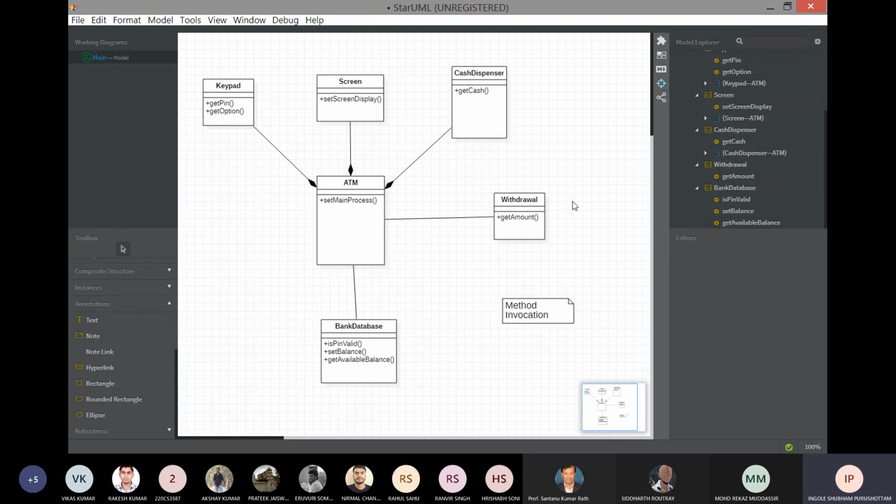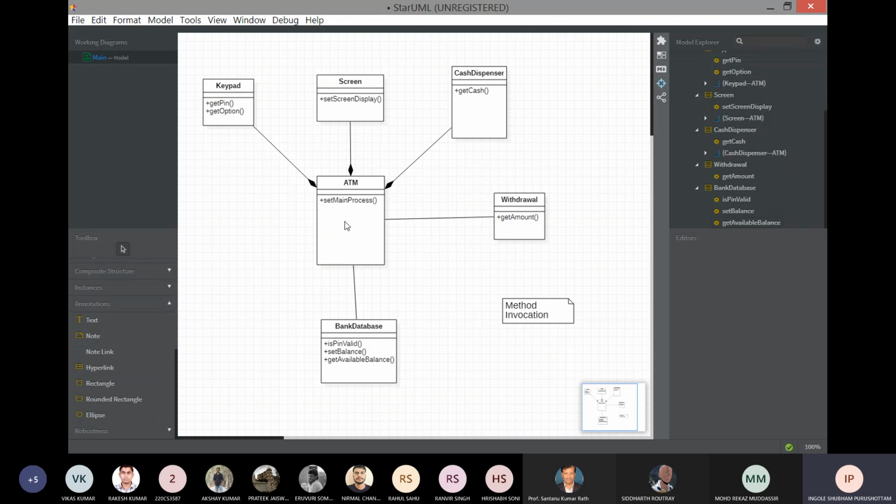After drawing a class diagram and the relationships between all the classes, what method invocation means is this: once the user inserts a card in the ATM, here is our ATM class. Internally, the user has inserted the card, so the ATM has started processing. It will start the set main process, the main process inside our ATM.